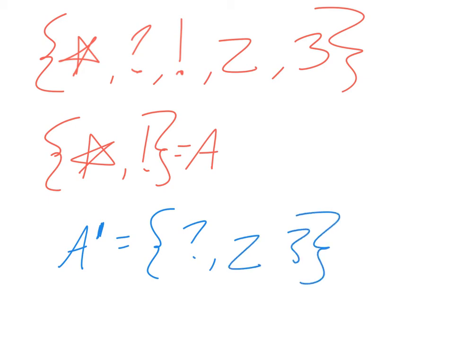So now here's the cool thing, A and A prime, when put together, make up the universal set. Again, the universe. Okay? So I could call it B or B prime, whatever I want to call them. But again, if this is my universe, 1, 2, 3, 4, 5 items, these 2 are A, the complement of A are the other 3. Hopefully that makes it a little bit clearer.